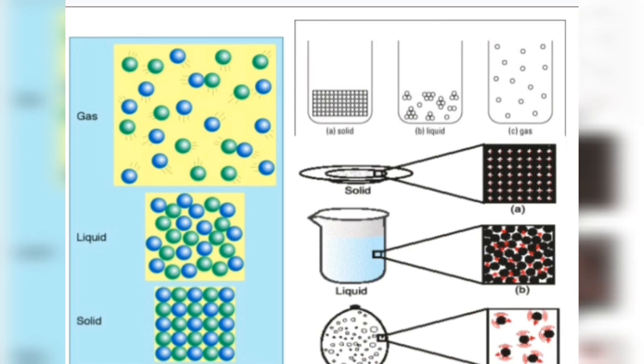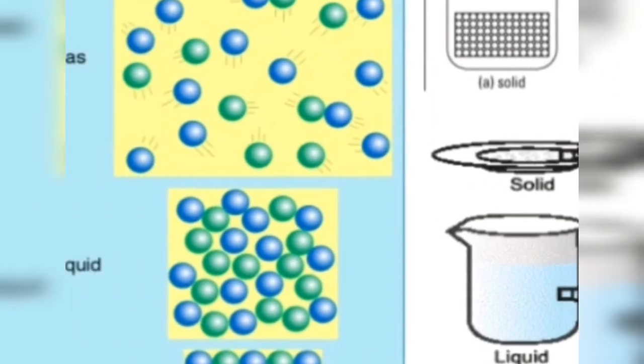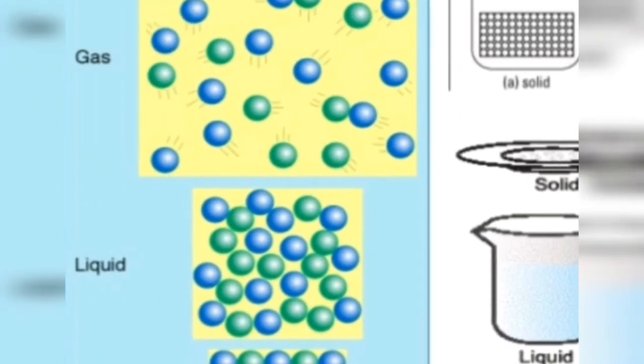So let's come to gases. The particles in gases are much farther apart from one another as compared to solids and liquids. Space between the particles is very large. Force of attraction is negligible because of the very large space. So obviously the particles are free to move in any direction then, right? The position of particles of gas as well as the space between the particles of gas are not fixed. Particles have the maximum movement, that means the maximum kinetic energy, right? Due to this, gases have the most disorderly arrangement of particles.